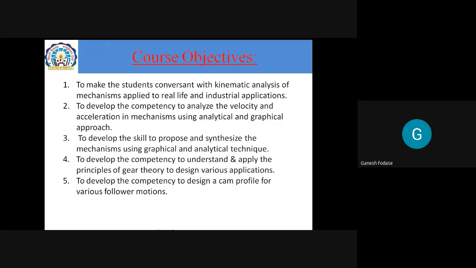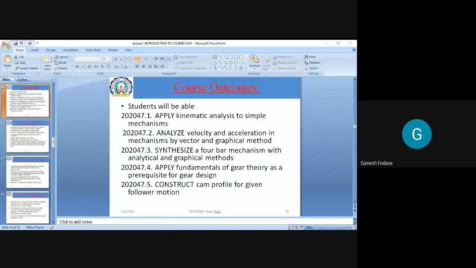Any questions you have? Hello, sir. Yes, please. Can we use R.S. Khurmi for this subject? Yes, of course, you can use R.S. Khurmi, no doubt. But see, why did I not say R.S. Khurmi? Because S.S. Rattan is more standard. But of course, R.S. Khurmi is also given in simple language, and some color pictures are there, so you may enjoy that. Yes, of course you can. Any other who wants to say something?